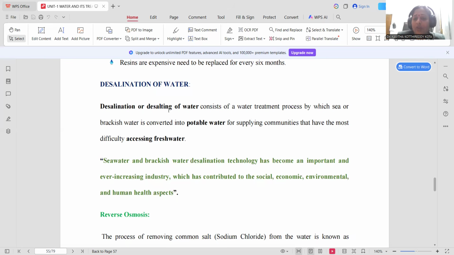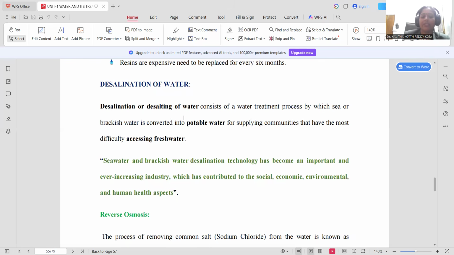In order to avoid all these adverse effects faced because of improperly treated water, here is the solution which has been developed, and this is the best solution: desalination of water. It avoids the shortage of water, makes the water fit for drinking purposes, and improves the quality of the drinking water as well. That is why desalination is the most important, most pivotal technique to make water safe for drinking.